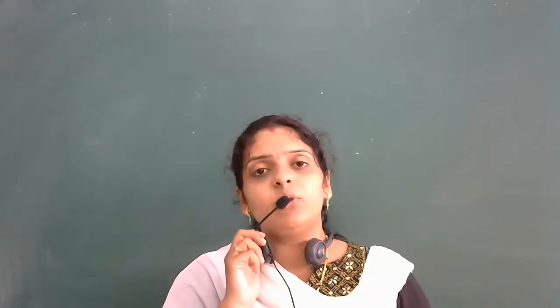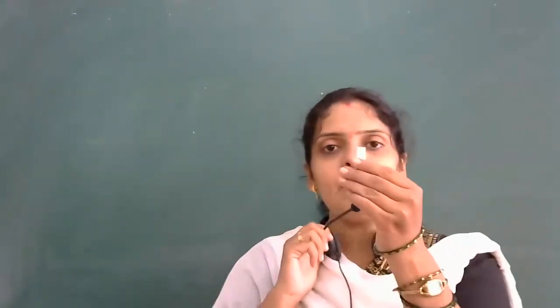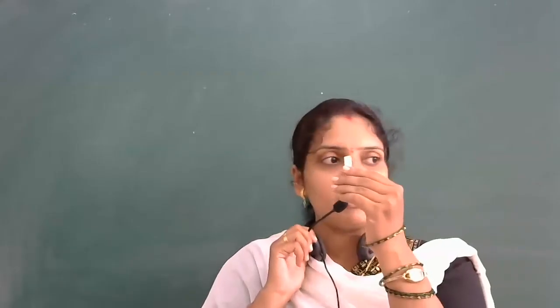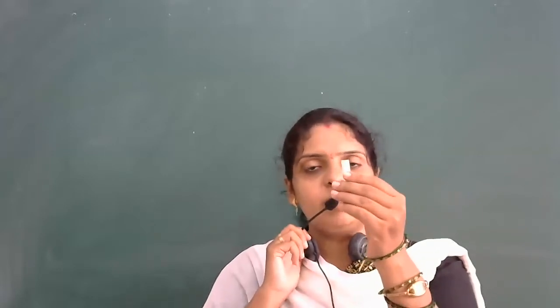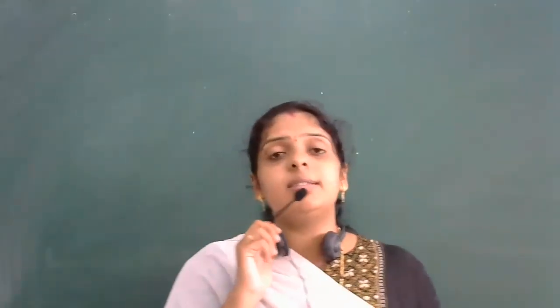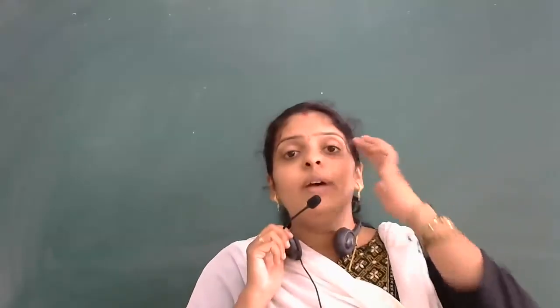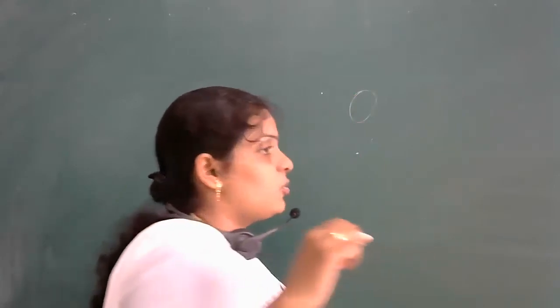You know already what do you mean by parallax. What do you mean by parallax? Suppose you hold any chalk or any object in front of your eye. If you close your left eye, the position of the object you feel is different, and if you close the right eye, you feel the position of the object at a different point. Or you can take the example I told you yesterday. Suppose you go to your terrace and see the position of the moon or the sun or any star,